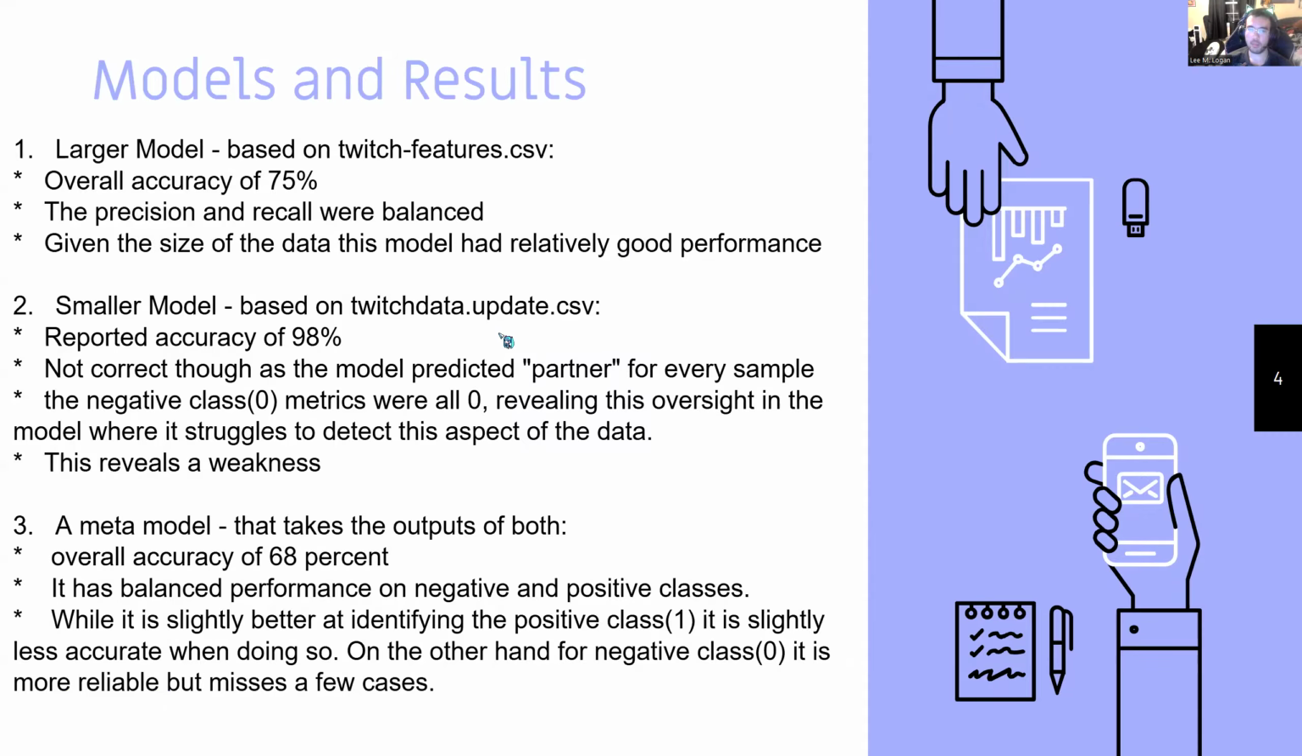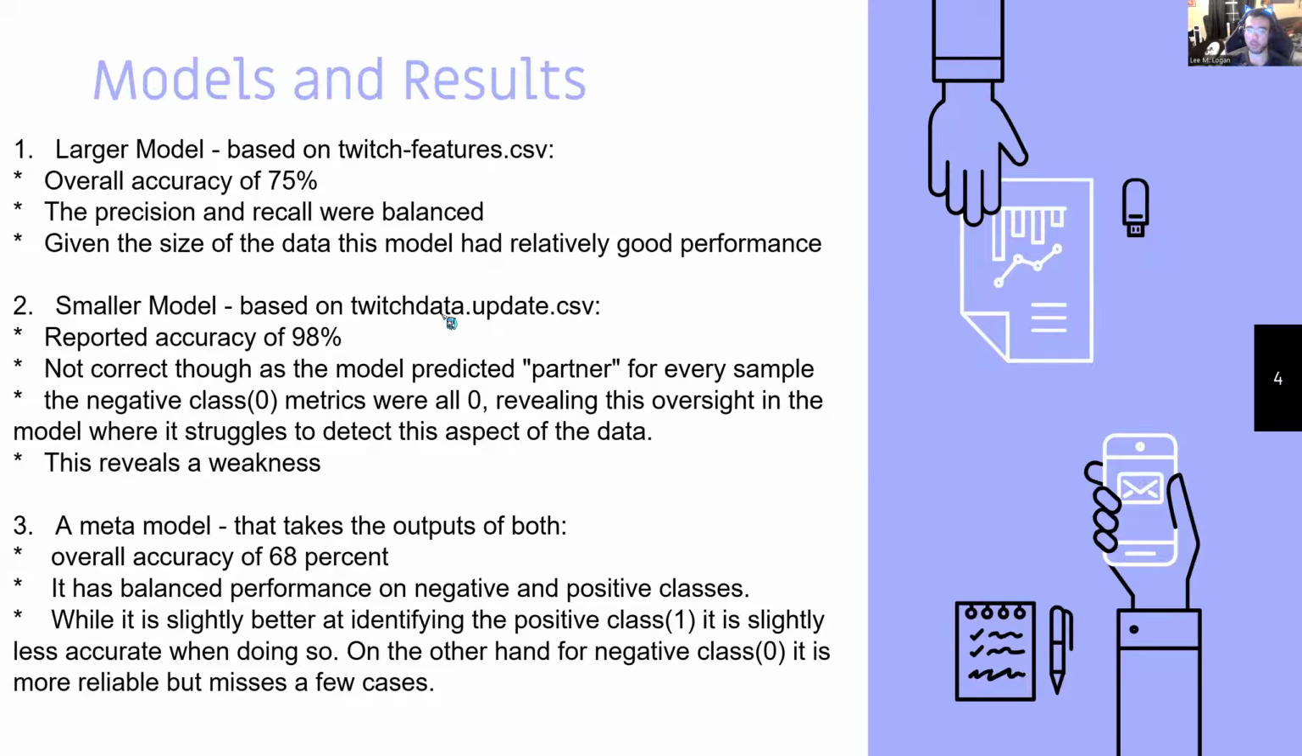Our smaller model based on Twitch data.update.csv, it did report an accuracy of 98%, but this was not correct though, as the model predicted partner for every sample. The negative class metrics, aka the zero metrics, were all zero. This means it had no value at all. This revealed an oversight in the model where it struggles to detect this aspect of data, revealing a crucial weakness.